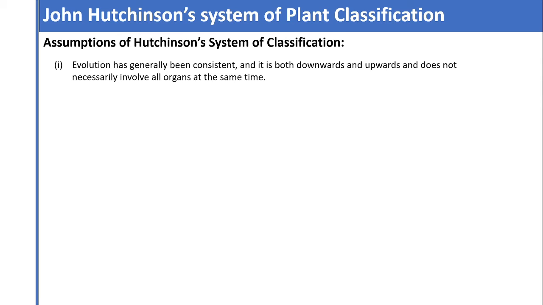This is the first assumption of Hutchinson's system of classification, that evolution has generally been consistent. Hutchinson assumed that evolution is consistent and goes in both downward and upward directions.